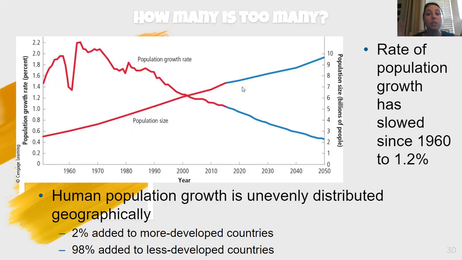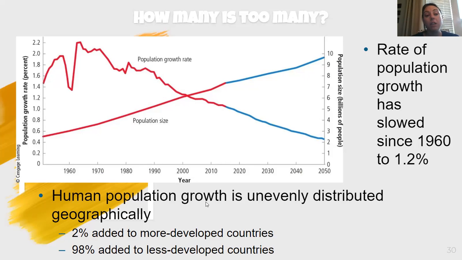So don't be surprised if you see graphs that have two y axes. If you notice here, my population growth rate was increasing and then it dropped dramatically. I think this is probably the invention of birth control, and then it went back up and slowly started to decline over time, but our population size is still increasing, okay?